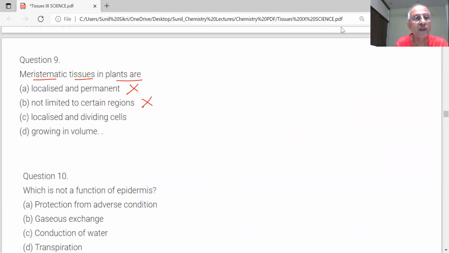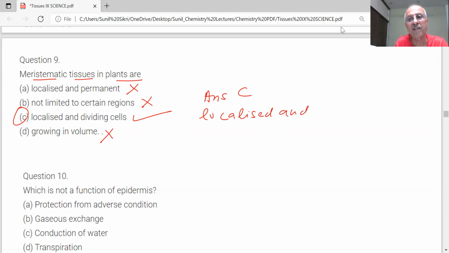Sir, these are correct. Growing in volume is not correct. So the correct answer is C. Meristematic tissues are localized and dividing cells.